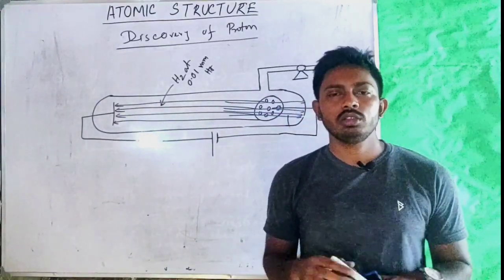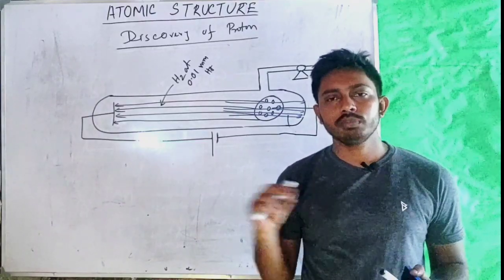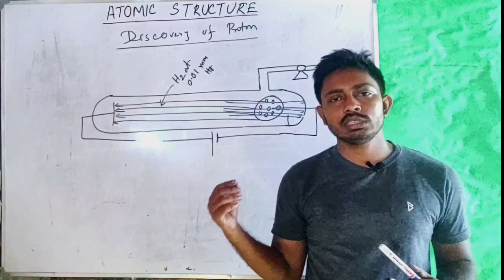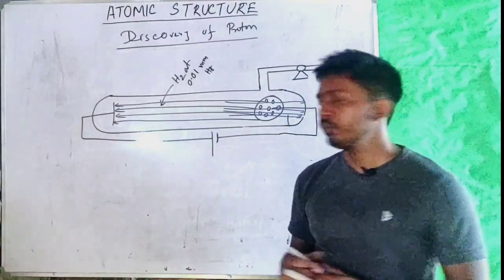As the new radiation was traveling through the perforations of the cathode, Goldstein named it canal ray.